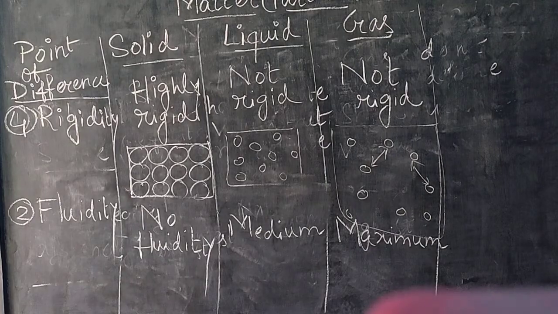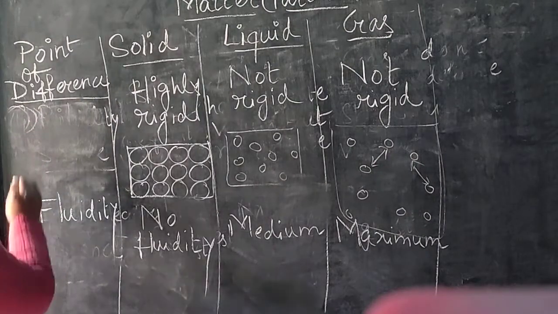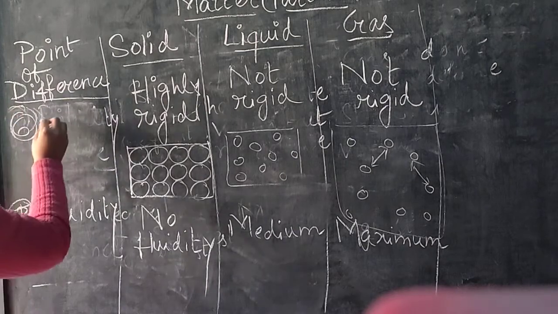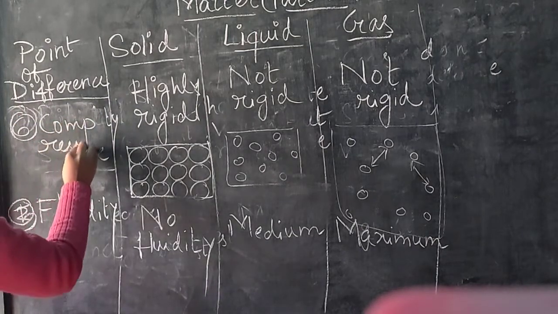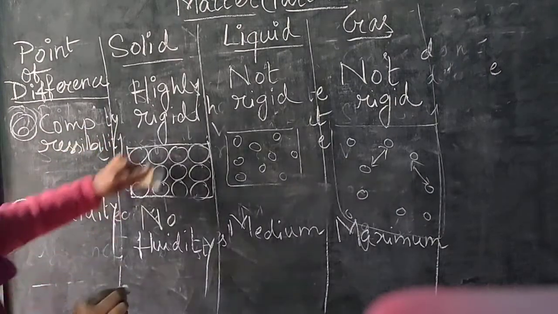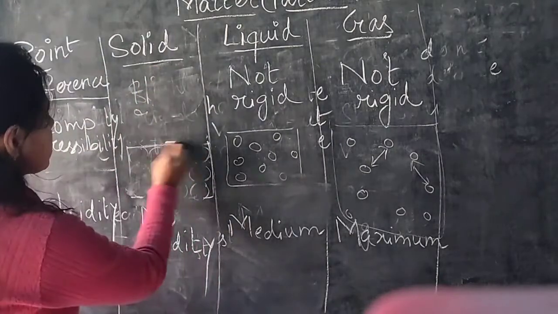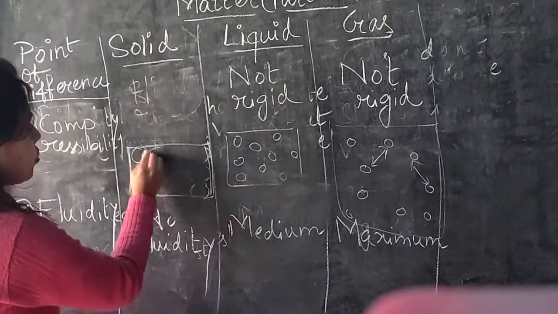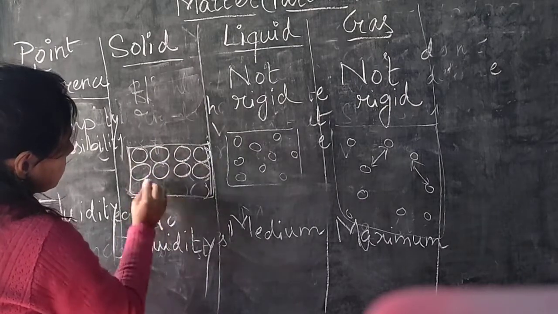Next property, that was point number 5. Next, point number 6, compressibility. So compressibility means what?